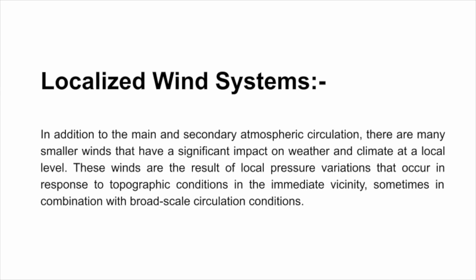Localized wind systems. In addition to the main and secondary atmospheric circulation, there are many smaller winds that have a significant impact on weather and climate at a local level. These winds are the result of local pressure variations that occur in response to topographic conditions in the immediate vicinity, sometimes in combination with broad-scale circulation conditions.